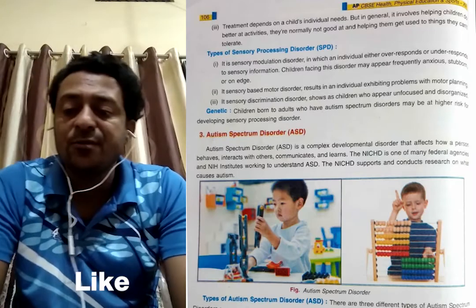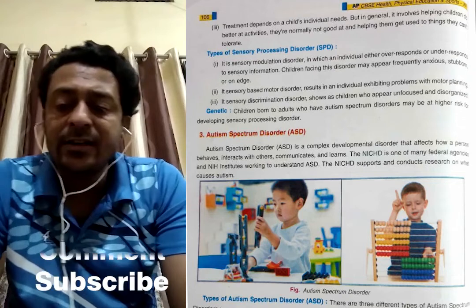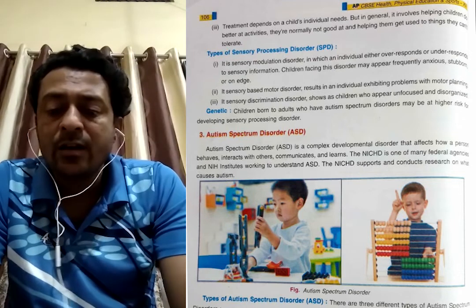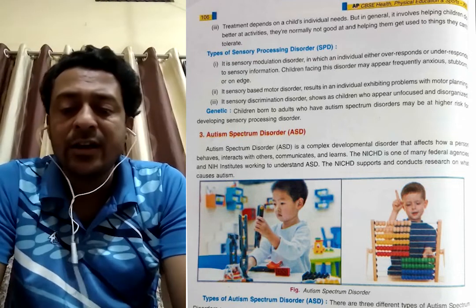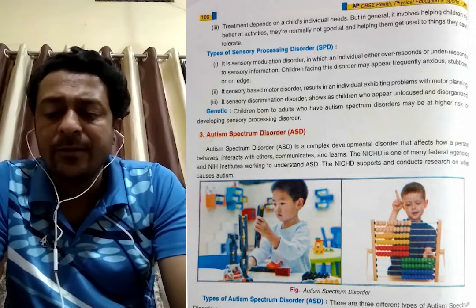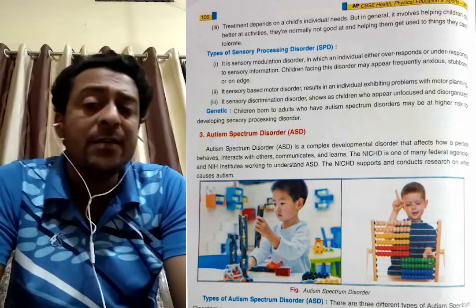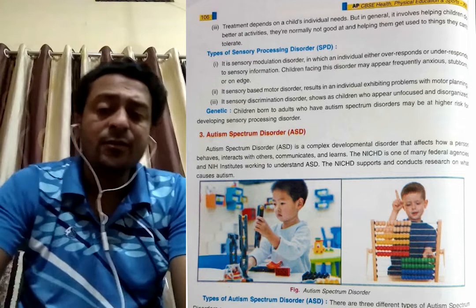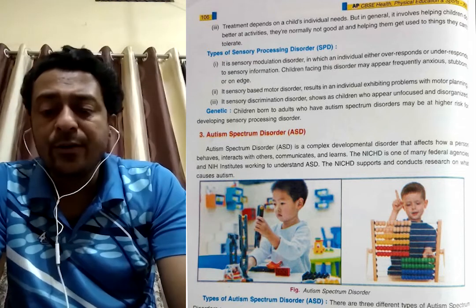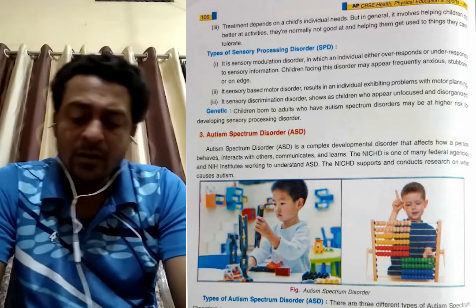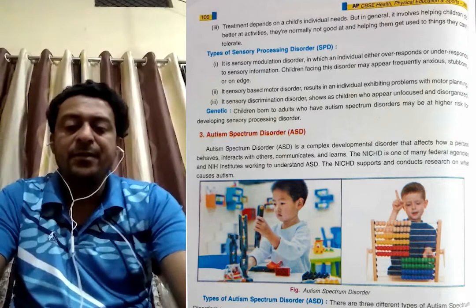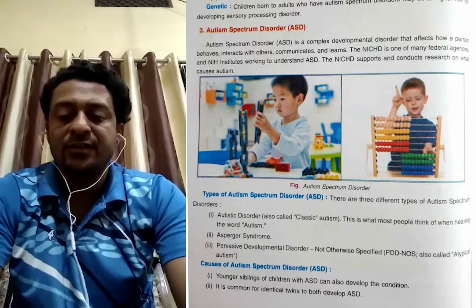So, types of sensory processing disorders. Anxiety, difficulty understanding something, too much anger. Some motor planning, some motor activities will also be important. So all of this comes with this problem. Sometimes it is a genetic problem, sometimes this kind of problem comes after an accident. So this will be SPD, sensory processing disorders.